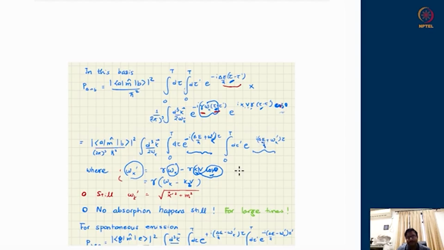Okay. So this is what it would give you, and in the long time limit we know that the sinc function becomes a delta function. So again it will become a delta of delta E upon h bar plus omega k prime, mod square, and the integration is happening over d3k upon twice omega k. So what has changed slightly is that omega k was appearing previously when we did it for non-relativistic moving particles. This time its boosted value comes and sits here, and similarly in the second integral.